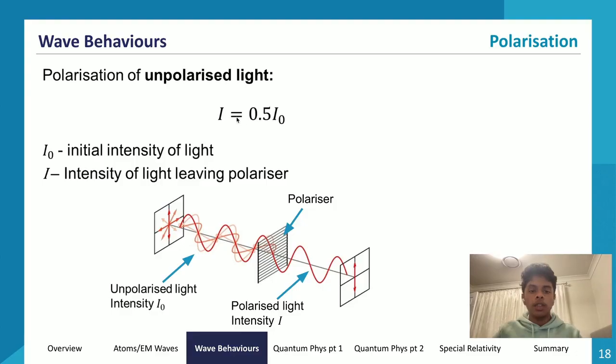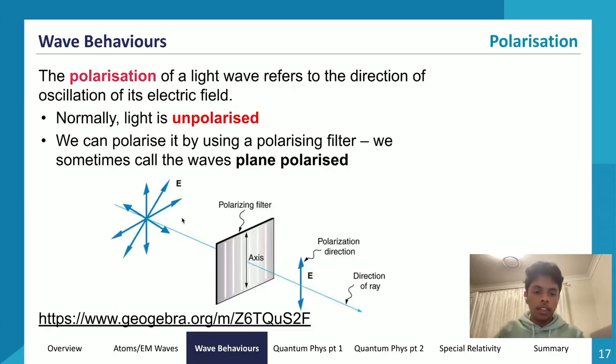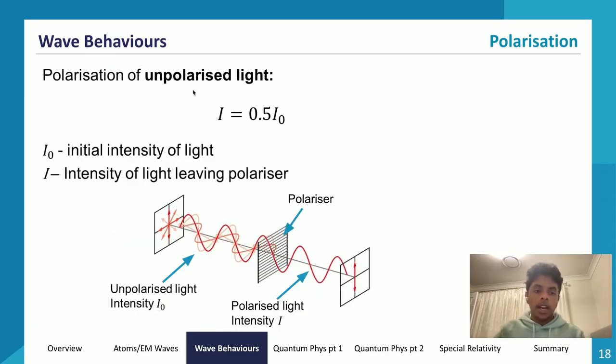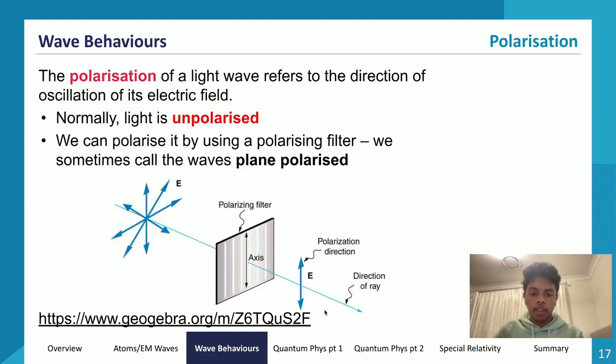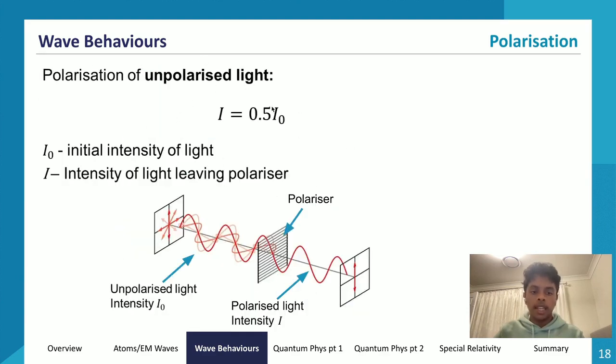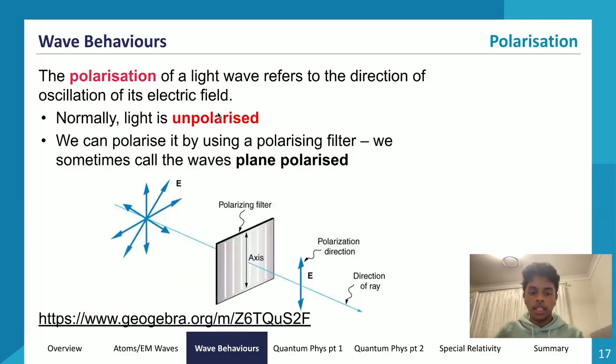So we have I = 0.5 I naught. Let's unpack this. What is I naught? I naught is the initial intensity of light, or in other terms, the intensity of the unpolarized light wave. So this I naught is the intensity of this light wave over here. And what is I? I is the intensity of the light leaving the polarizer, so it's the intensity of the now polarized light. I refers to the intensity of this light wave. If you look at this equation, it's basically saying that the intensity of the light leaving the polarizer is half the intensity of the light hitting the polarizer. So this light wave will have half the intensity of this light wave.